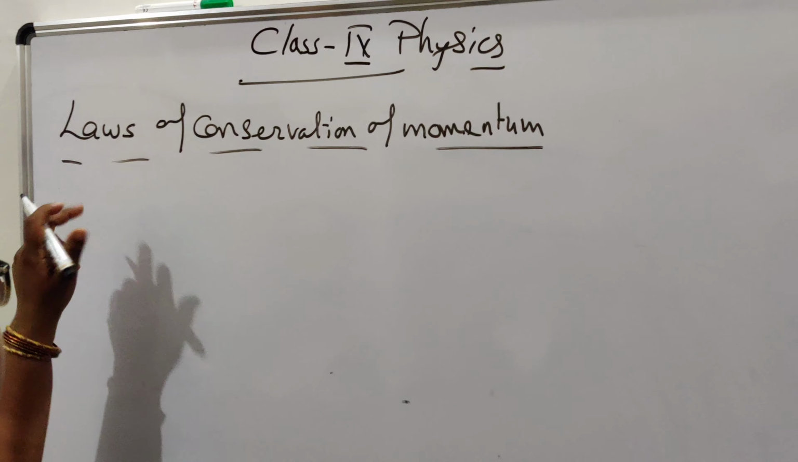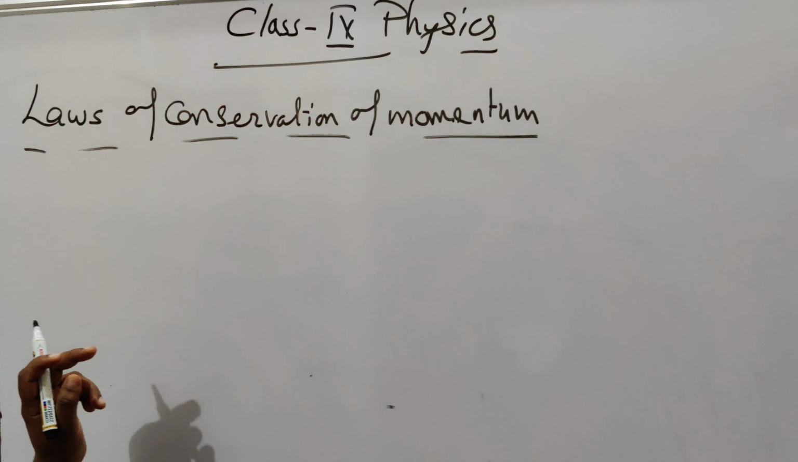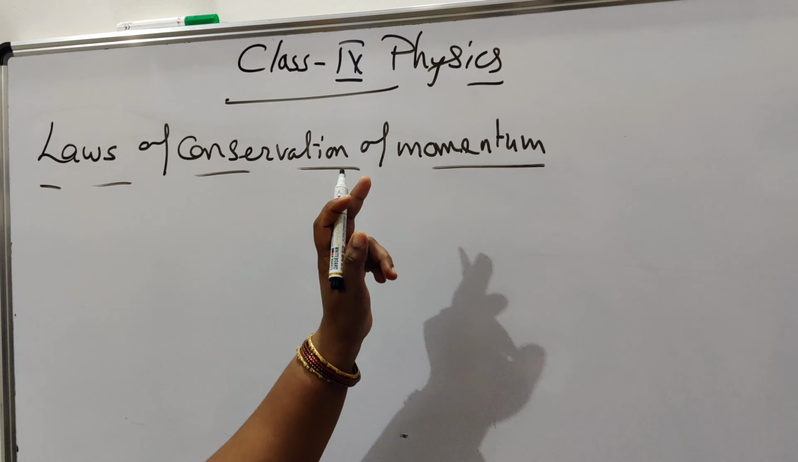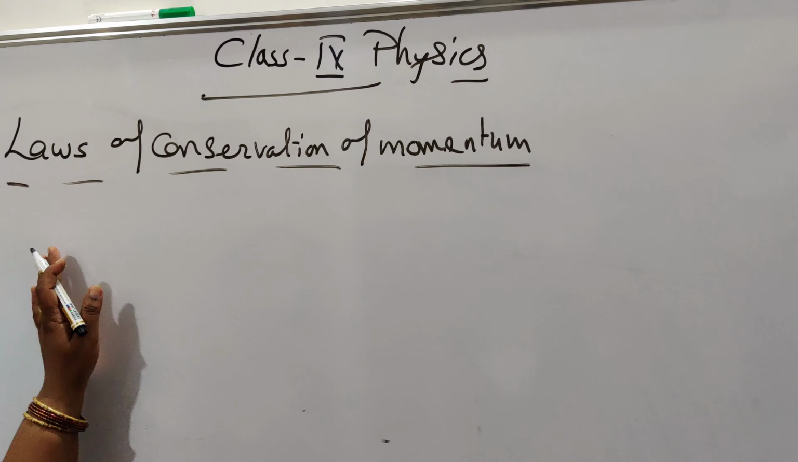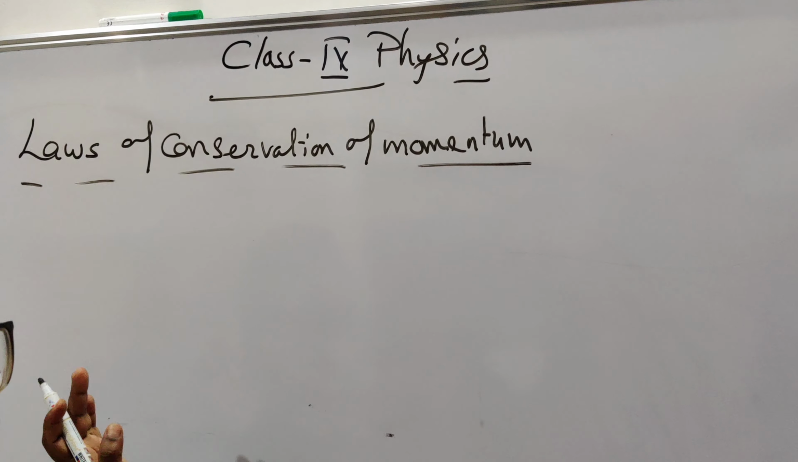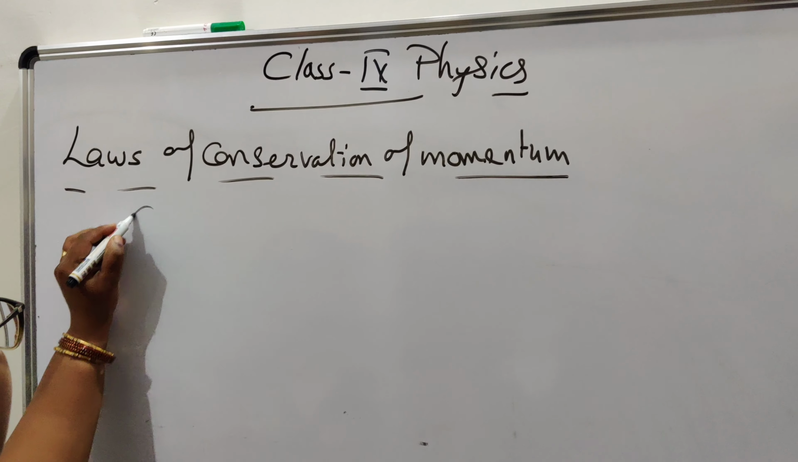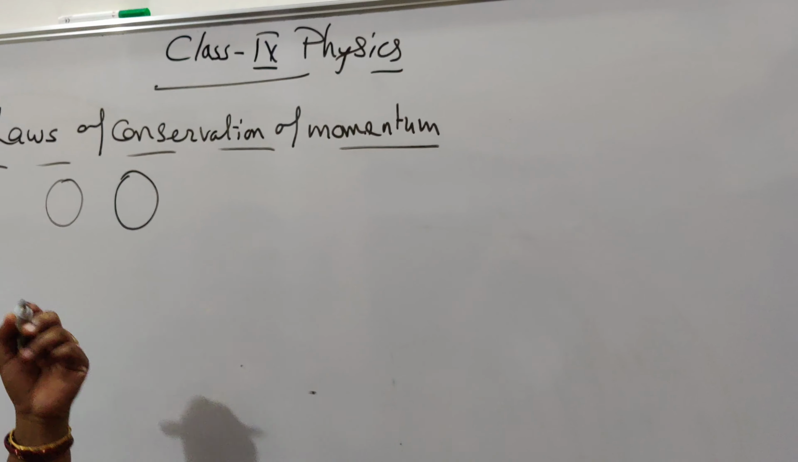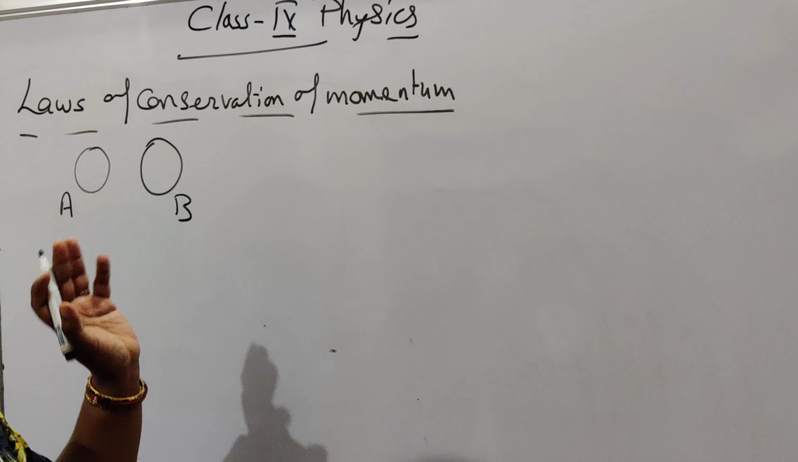Now the next topic is the law of conservation of momentum. This is a very important topic, and the derivation of this topic is very important. You have to understand it and you have to do it. Suppose there are two different bodies of different masses. Two bodies are there, we can say a car and a truck.